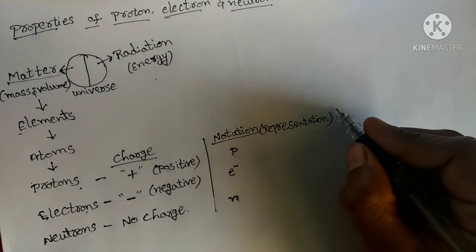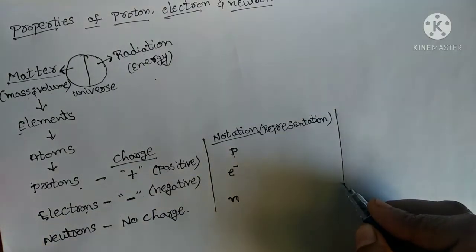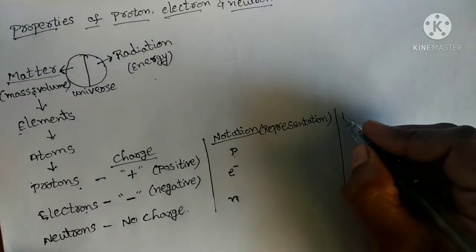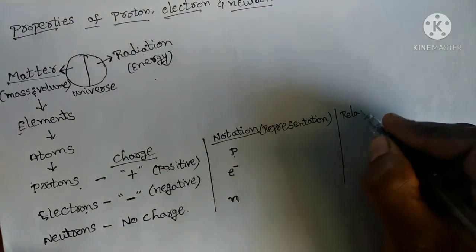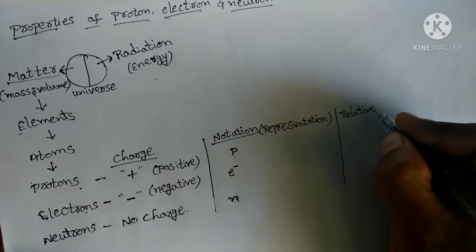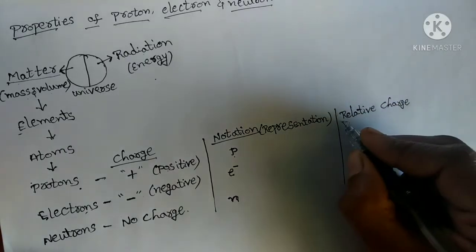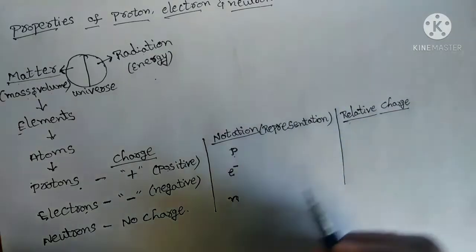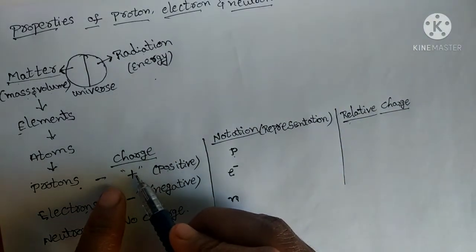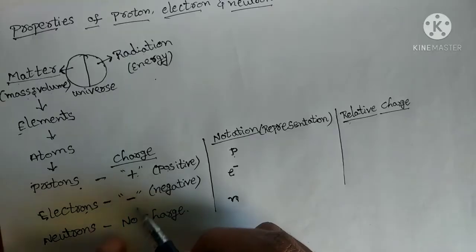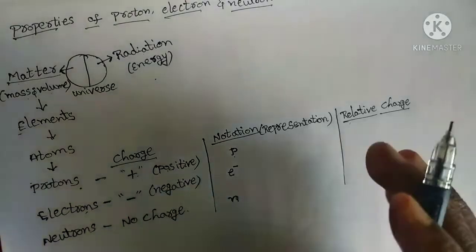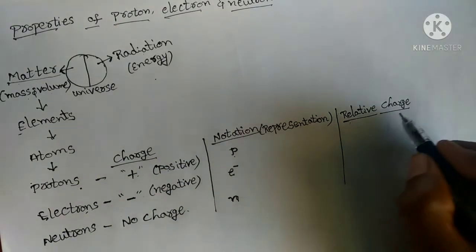Okay, this is the second fundamental property. And the third one is relative charge. So what is meant by relative charge? Here we have already discussed that protons have positive charge, electrons have negative charge, and neutrons have no charge. So now, relative charge.